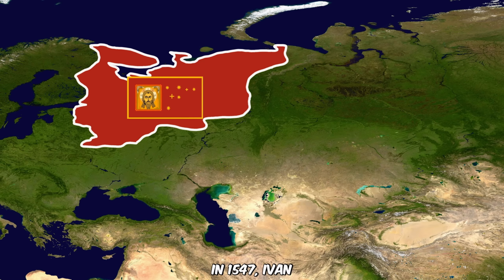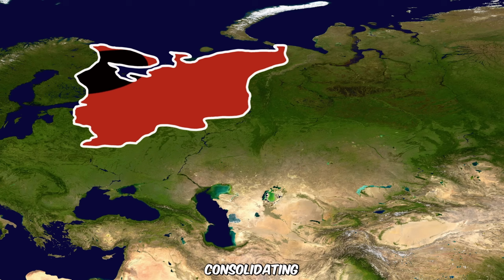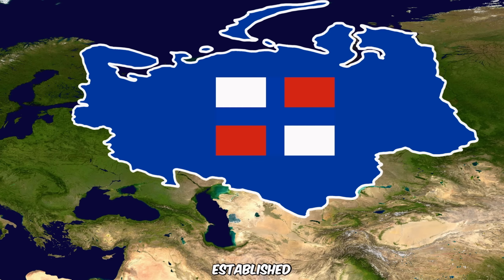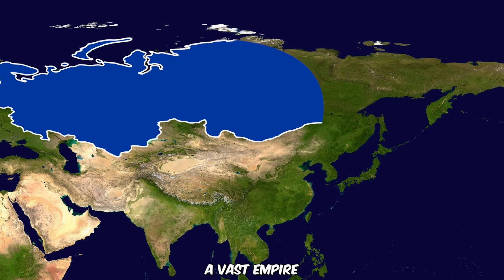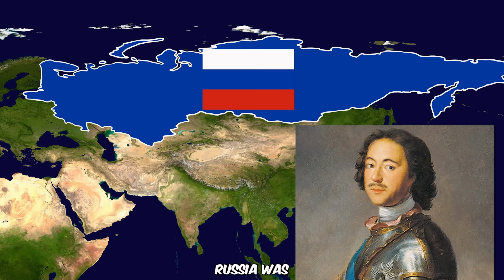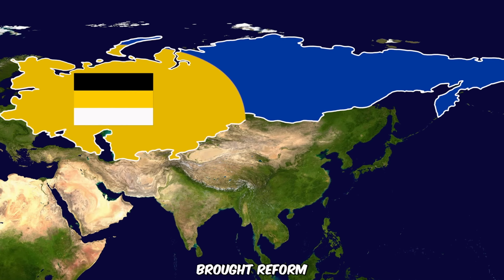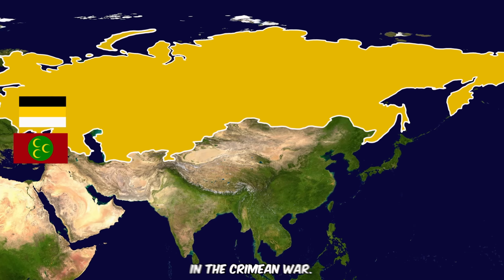In 1547, Ivan the Terrible proclaimed himself the first Tsar of Russia, consolidating authority and expanding into Siberia. The Romanov dynasty, established in 1613, oversaw the development of Russia into a vast empire stretching from Europe to the Pacific Ocean. Under Peter the Great, Russia was modernized and open to Western influence. The 19th century brought reform and turmoil, including the emancipation of serfs and the defeat in the Crimean War.